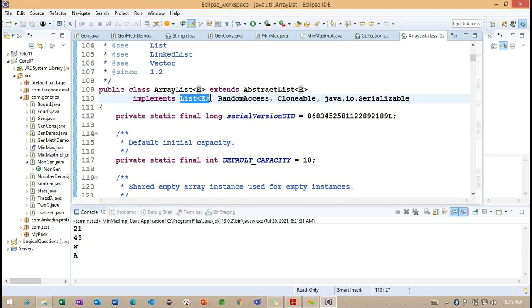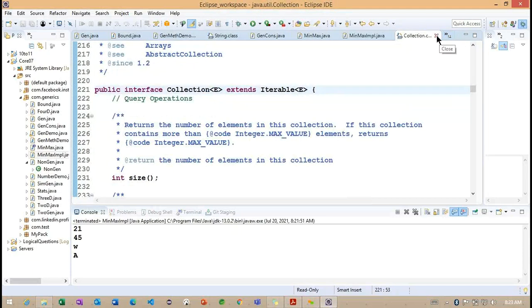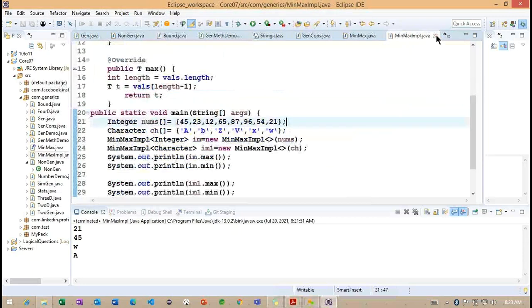As of now we have discussed T; in the same way they have the element here. Element is also the same thing as a type here. We'll see the differences, how exactly those work internally. When we look at the collection classes examples, you can easily understand how the generic concepts are working internally.